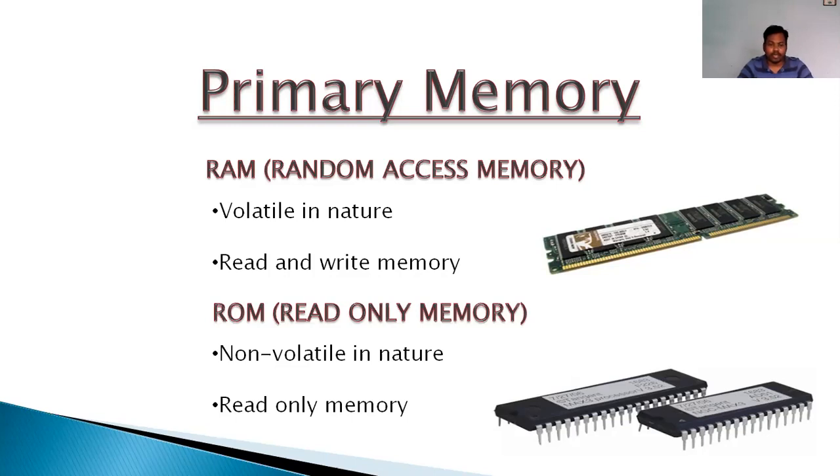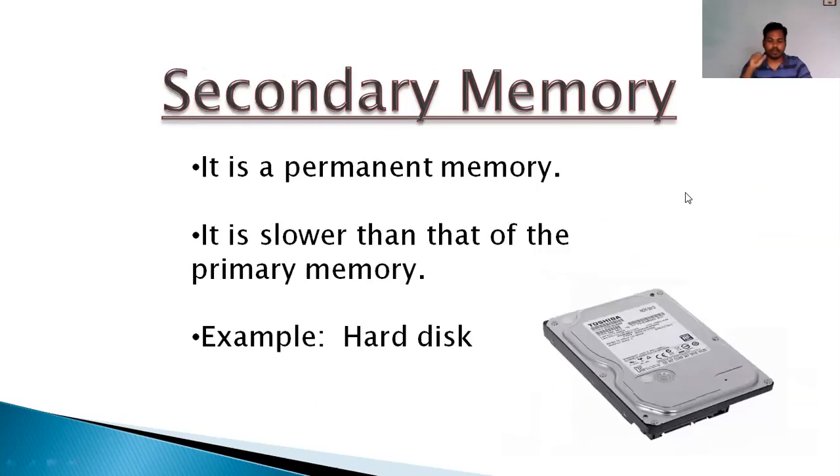For doing any task, RAM is necessary. So that's why we call primary memory the main memory, and without this memory, our computer will not work. Now I will tell you what is secondary memory. In primary memory, RAM is temporary and ROM is permanent.